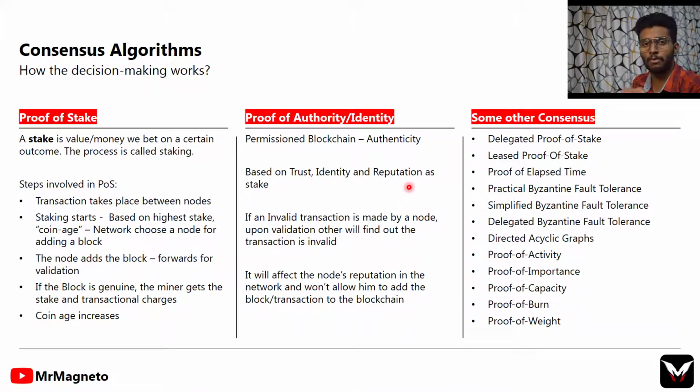Suppose I got the privilege to add the block, but I had done some invalid transaction and I'm trying to add that block to the blockchain. Others will find out that I had done something malicious, and they could point out that I'm not worthy enough to be part of this blockchain and just kick me out. It will be fast as compared to proof of work. And these are some of the other consensus mechanisms.